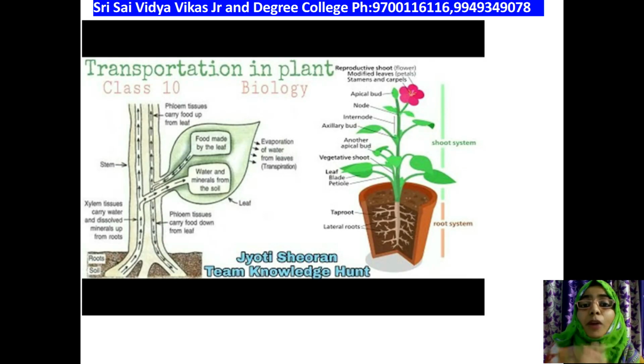in the form of starch or sucrose, that glucose will be stored. Because the photosynthesis process is a continuous process, the glucose cannot accommodate in one particular area. Because of this, the glucose will always be moving from source to sink. Source to sink. Source is the leaf area, whereas sink is the storage area.